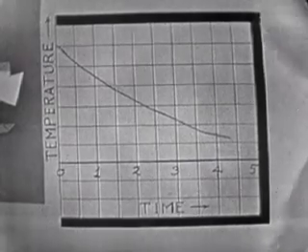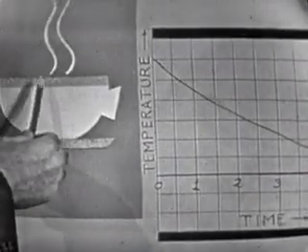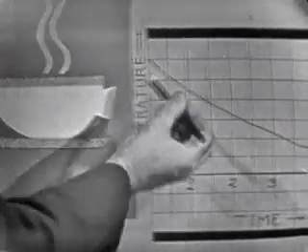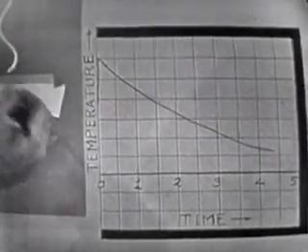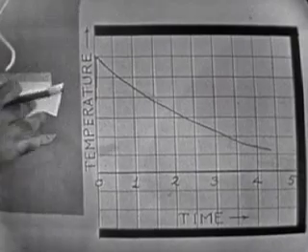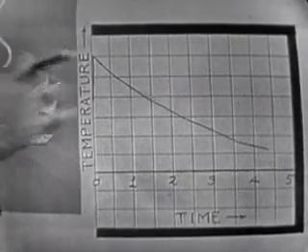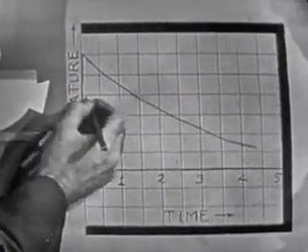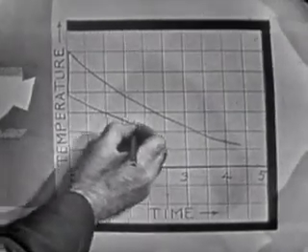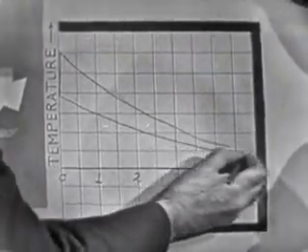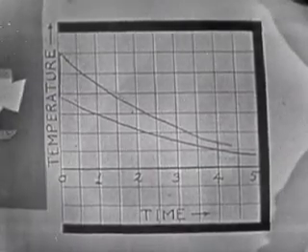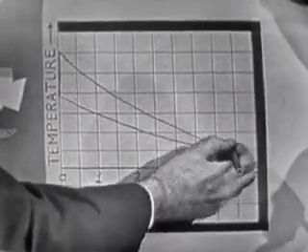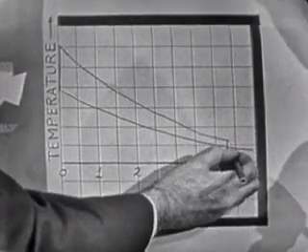That's right. Now let's look at this cup. The first thing we did was add cream. Yes. Right away, that cooled it down from this temperature down to about there. Then it started cooling, but being now cooler than the other one was, it doesn't give out as much heat per minute, and it follows a curve that looks similar, but always stays below the other one, goes along like this. Oh, yes. But now don't forget, we haven't added the cream to this one yet. Oh, yes, the first one. So now if we add the cream here at this point, it cools down below the other one and goes on.